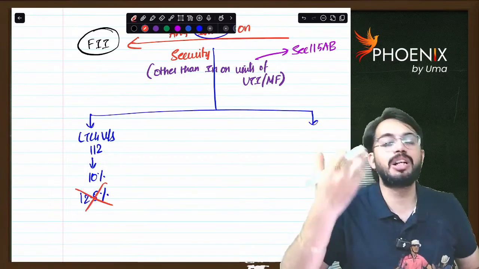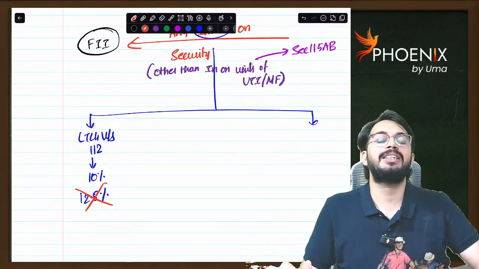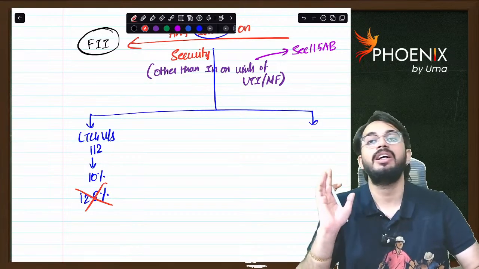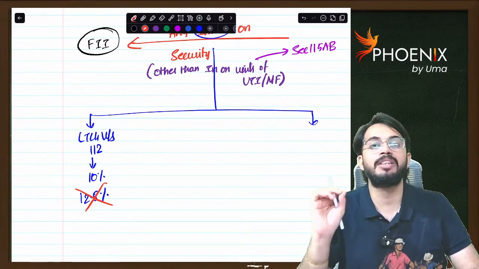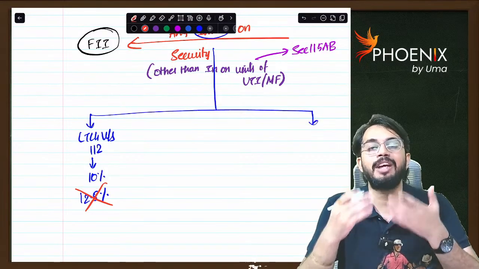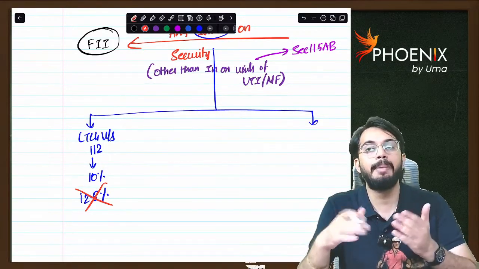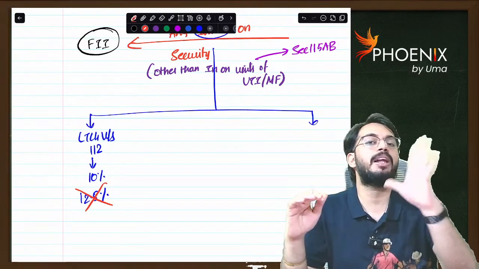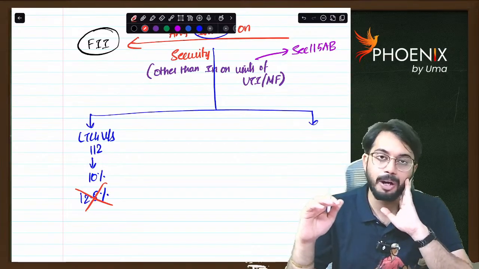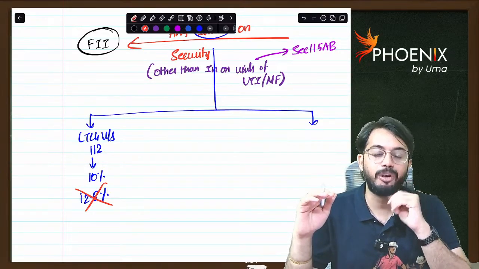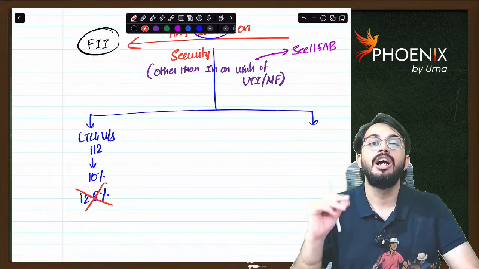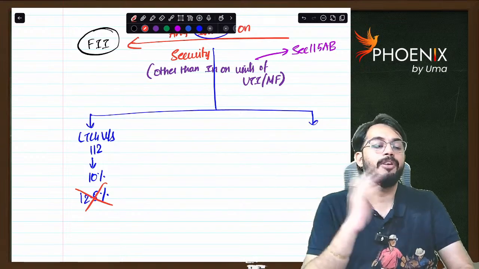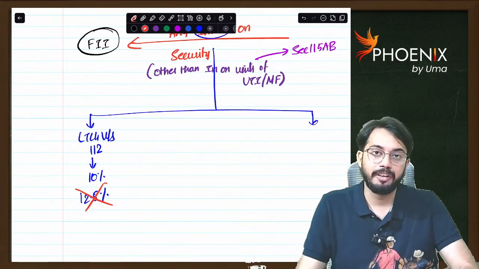Generally, for every long-term capital gain on or after 23rd July, the tax rate applicable is 12.5%. But when you read section 115AD, you will not find 12.5% for long-term capital gain under section 112. Probably the lawmakers forgot to make the amendment. They might make it in upcoming finance acts. But everywhere else you see long-term capital gain under section 112 taxable at 12.5% after 23rd July 2024. In case of a foreign institutional investor, it is still taxable at 10% only, whether before or after 23rd July 2024. Okay.